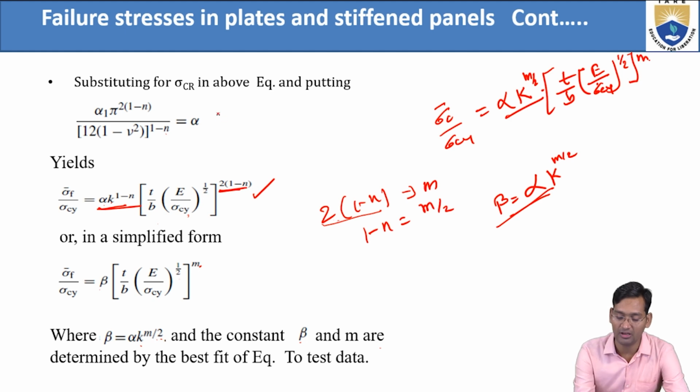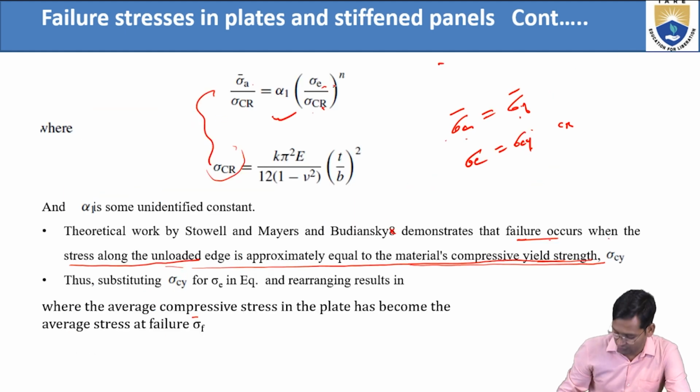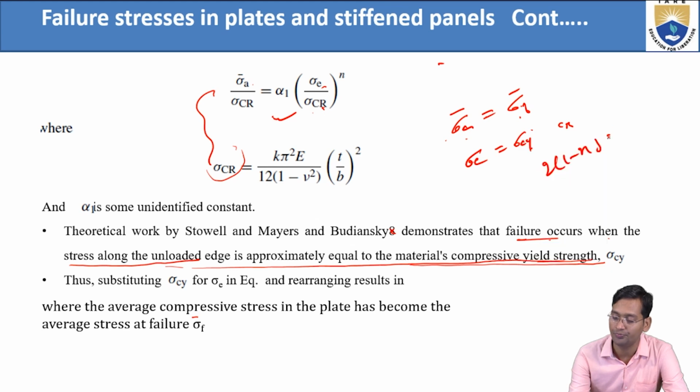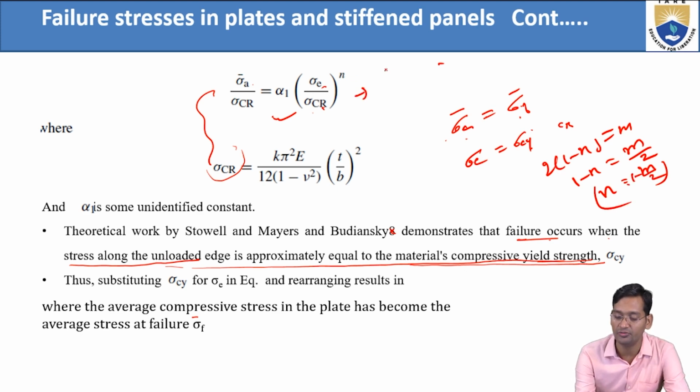So if our power was this n, we assumed 2 into 1 minus n equals m. So from here you can say 1 minus n equals m by 2. So here n equals 1 minus m by 2. Instead of this we can write 1 minus m by 2.